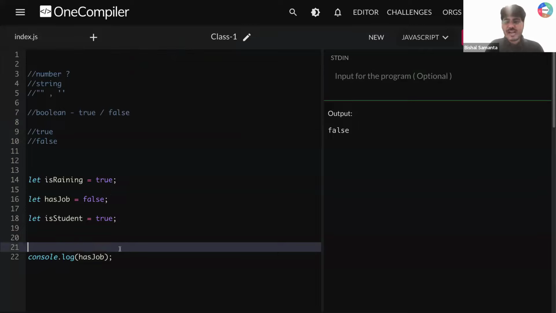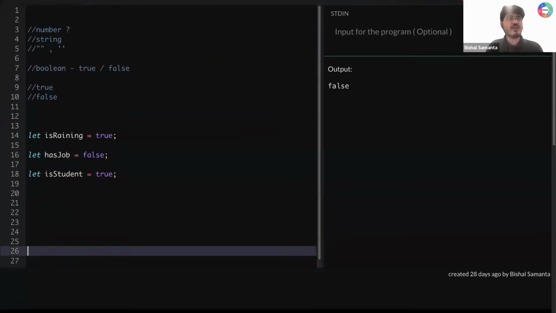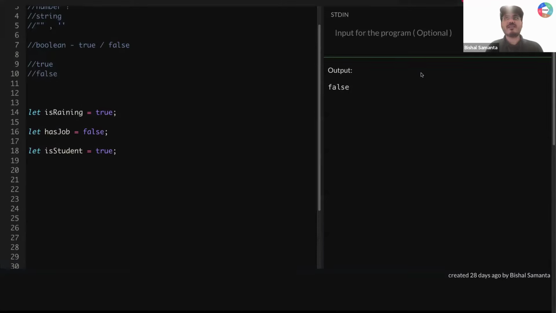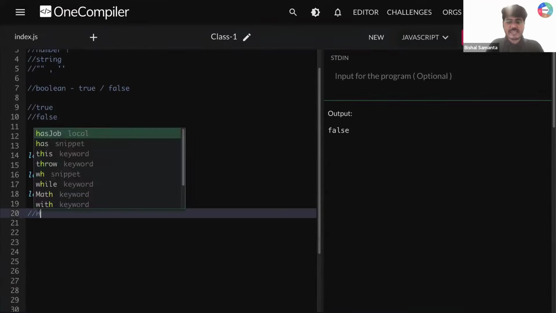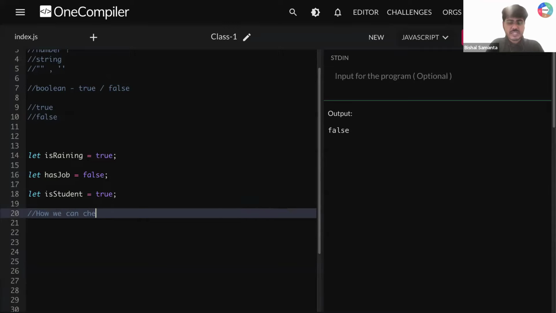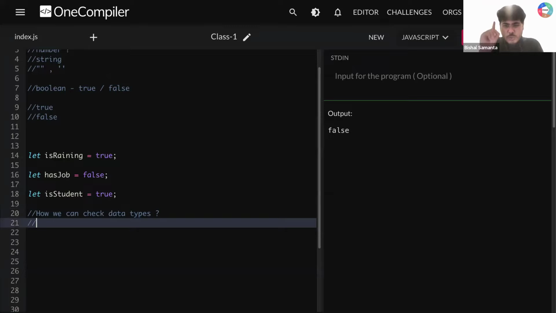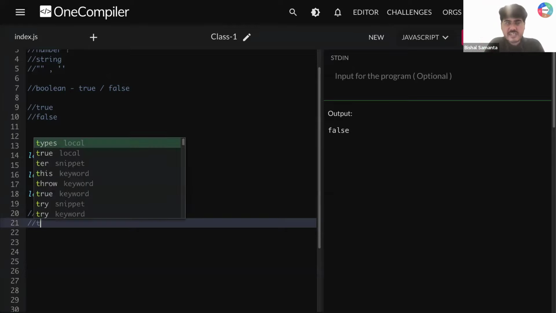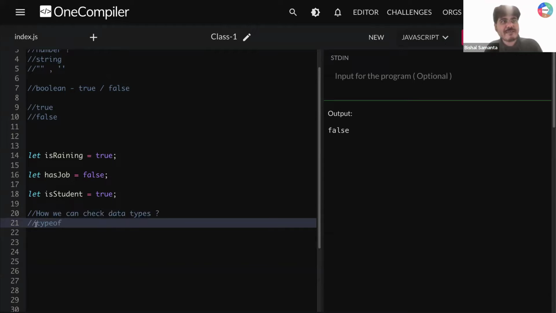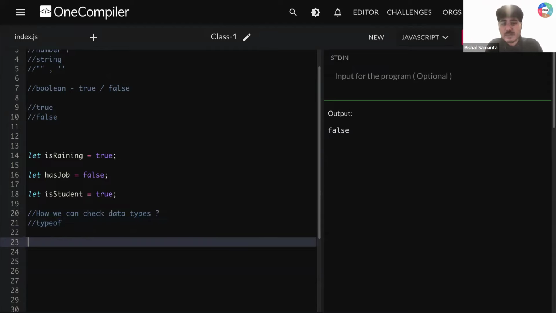Now I'm going to share a superpower: how you can check a data type. The problem statement is, so let me come down. We need to understand how we can check data types. In JavaScript, if you want to check a data type, there is a superpower called typeof. Can you all type this for me? typeof will help you see what the data type of a variable is.